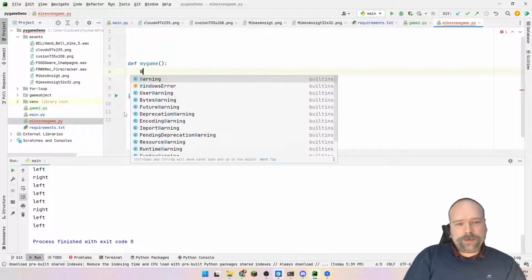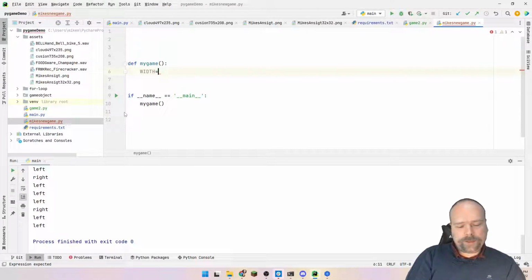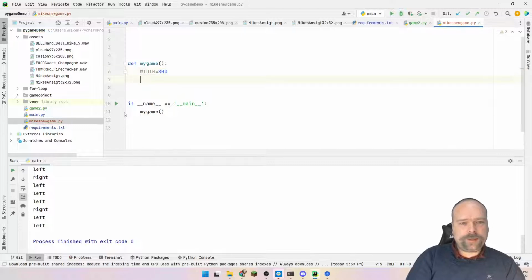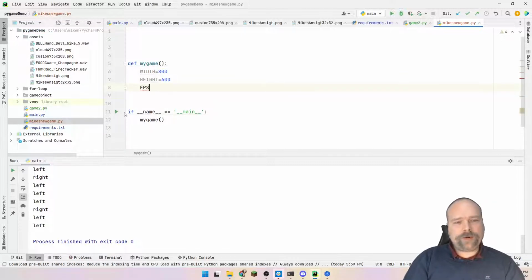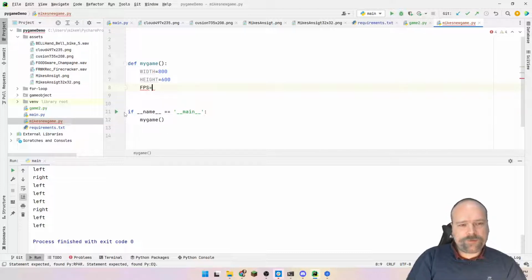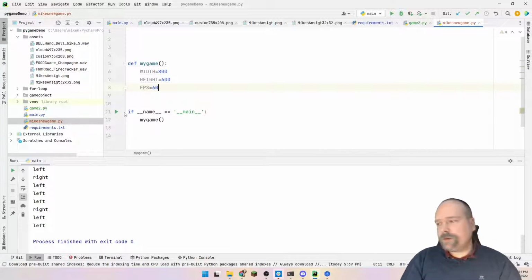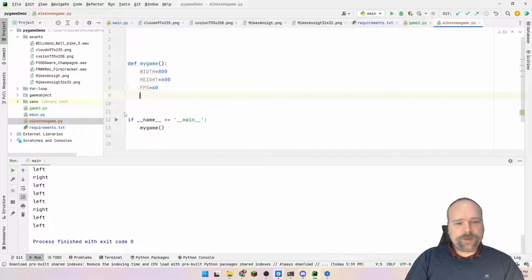The first thing we need is a width of our game. That could be like 800. Then we need a height of our game equal to 600. Then we need a number of frames per second because we want our game to run just as well on a fast computer as on a slow computer. That's it.